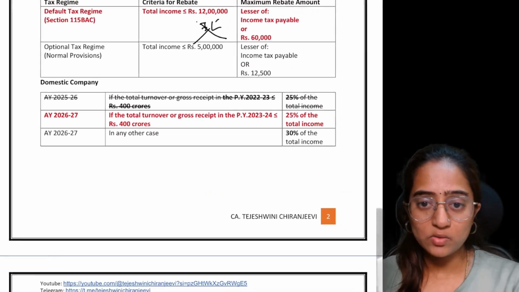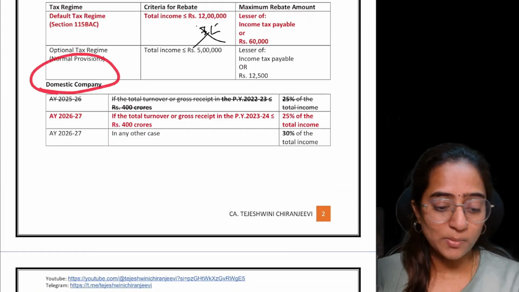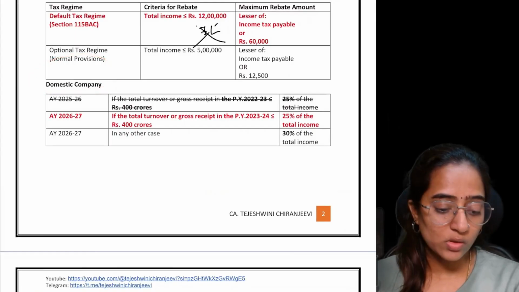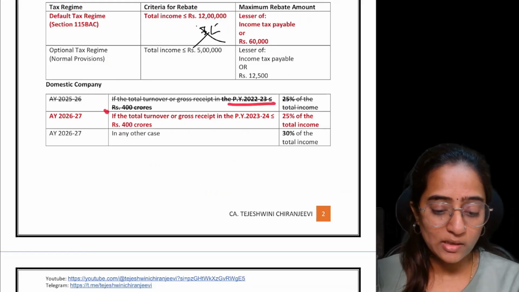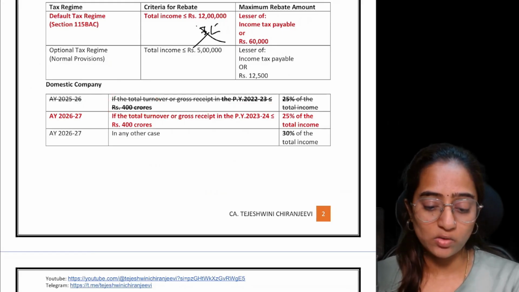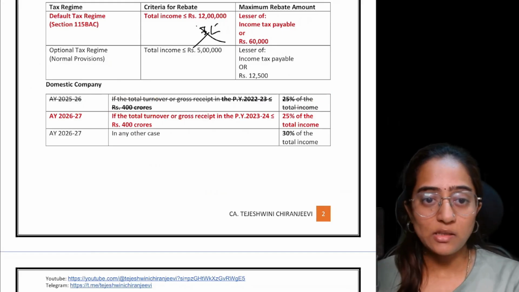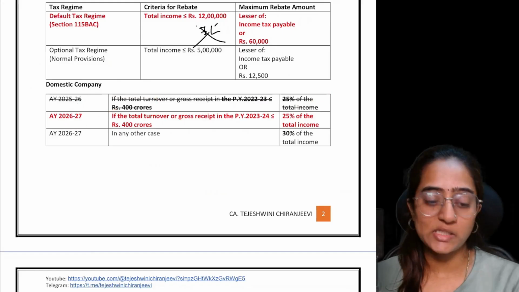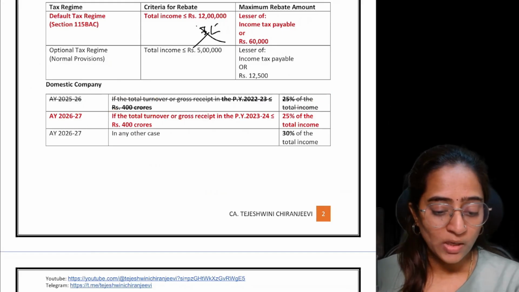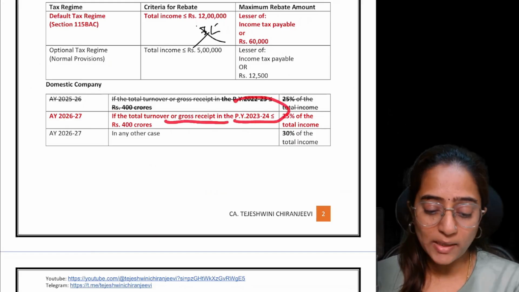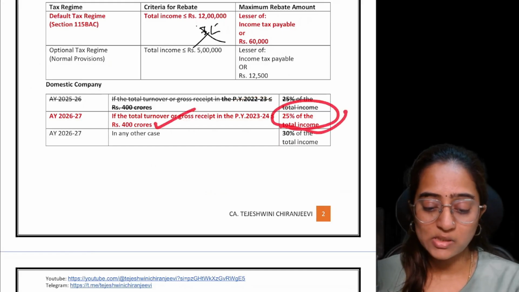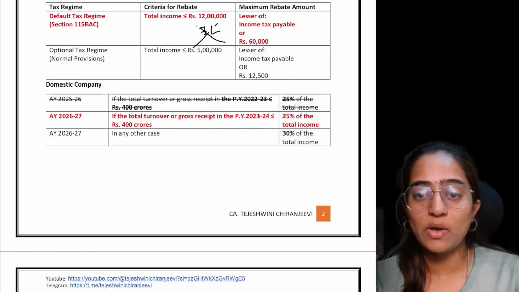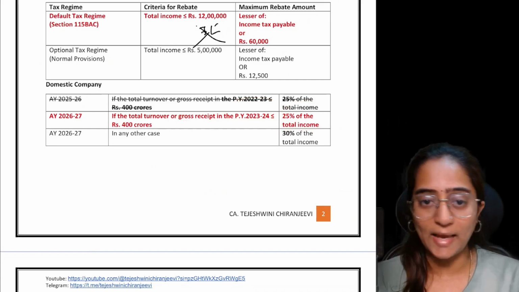Now with regard to this domestic company, earlier the provision for AY 25-26 was: if the turnover in this particular year is less than or equal to 400 crores, it is 25%. Now what the change that AY 26-27 has brought in is very simple. If your total turnover or gross receipts in PY 23-24 is less than or equal to 400 crores, 25% of the total income will be your tax payable.